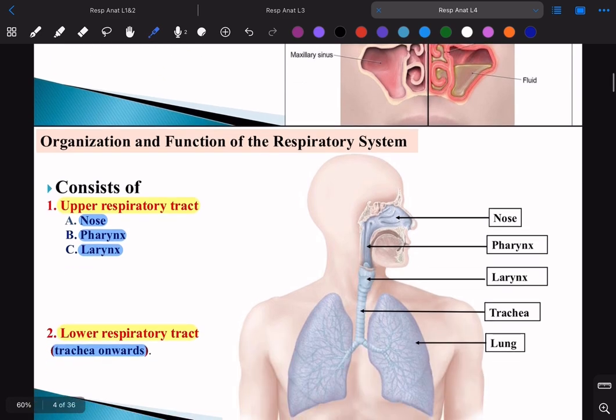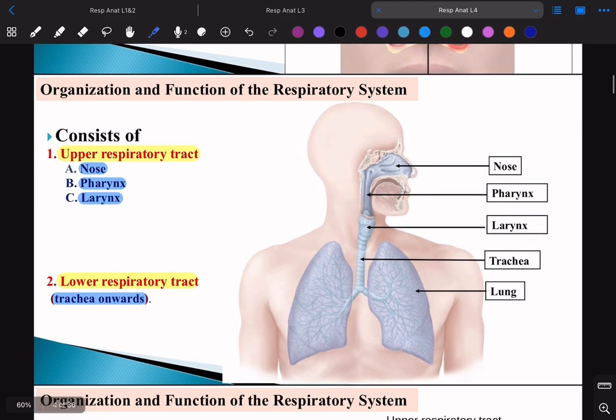So, first of all, we have a small introduction about the respiratory system. So, as we know, the respiratory system is divided into upper tract and lower tract. The upper tract is formed by the nose, the pharynx, and the larynx. So, these three form the upper respiratory tract. Then, what forms the lower respiratory tract? The trachea and anything underneath.